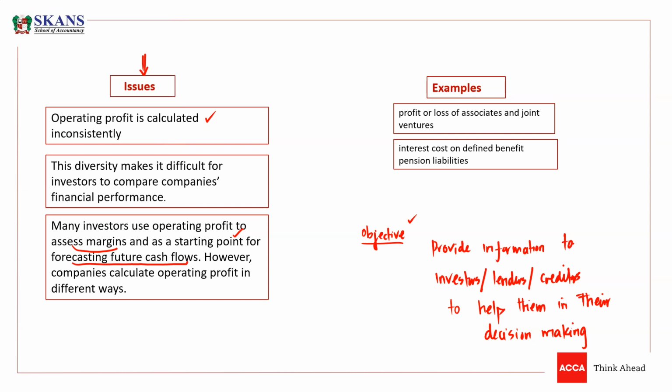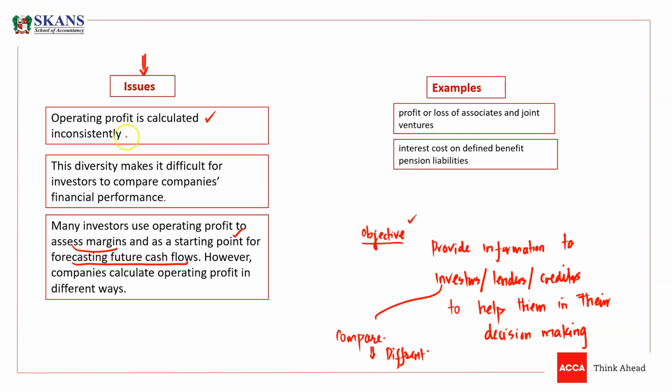As we know, investors need to compare operating profits and the financial performance and position of different companies so that an investor could make the right investment in the right company. So they need to compare different companies' profits and financial performance to find the right company.